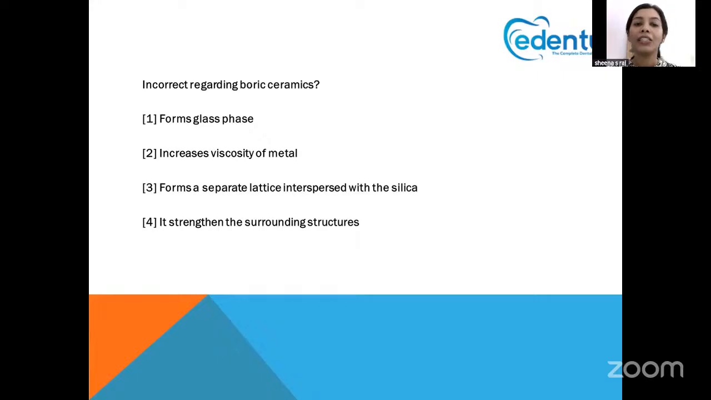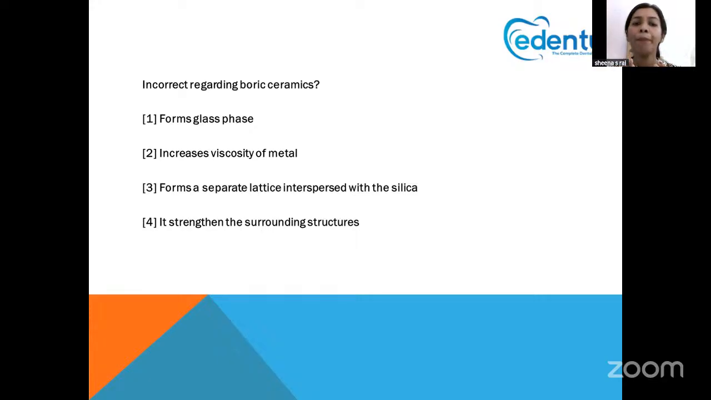What is incorrect regarding boric ceramics? We know that there are ceramics, right? What are ceramics? Ceramics are a combination of non-metallic structures like glass and feldspar, which is the classical ceramic, made into various compositions based on the fusion or firing temperature. So the question is, what is incorrect regarding boric ceramic? They form a glass phase. Of course, they form a glass phase.